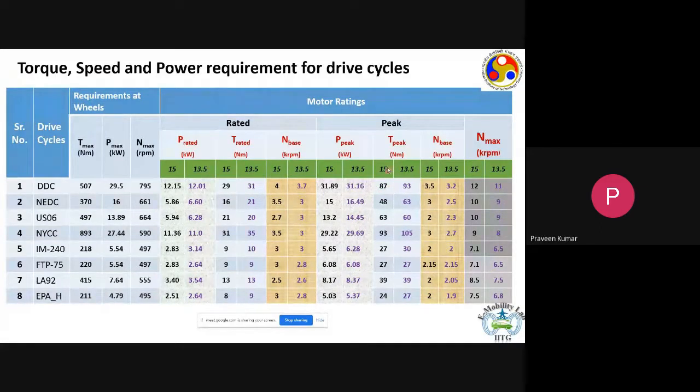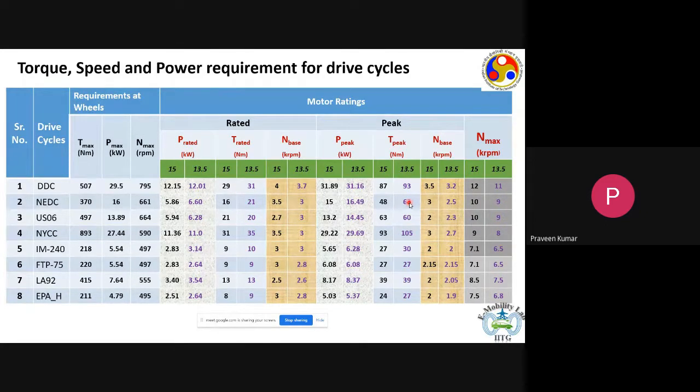So in these columns we have the maximum torque that the motor needs to produce for all the 8 drive cycles. We have it for a gear ratio of 1:15, and also for a gear ratio of 1:13.5. We took these two gear ratios because they are the most commonly used ones.